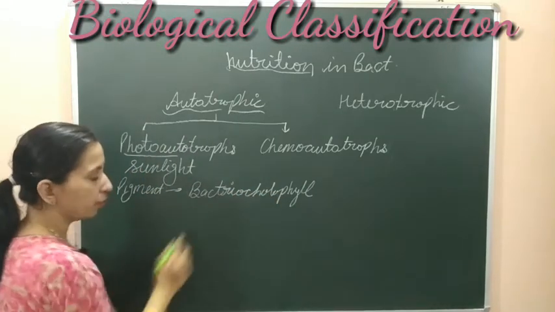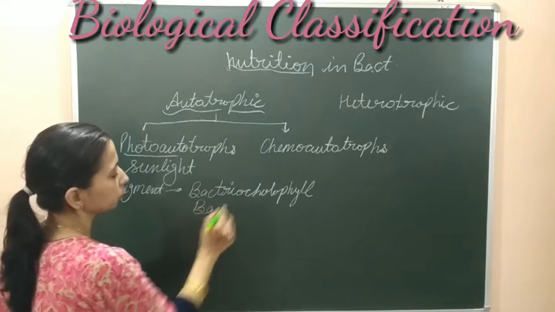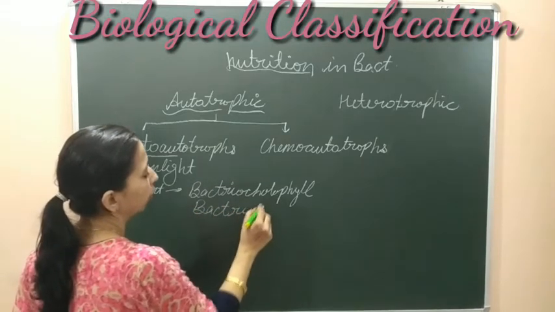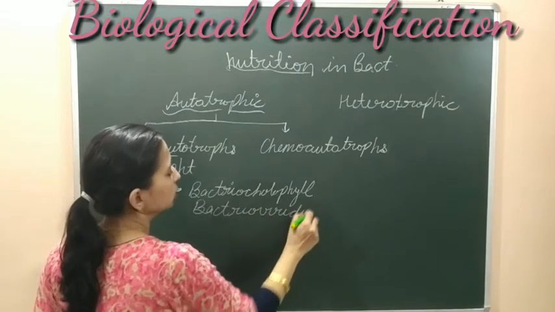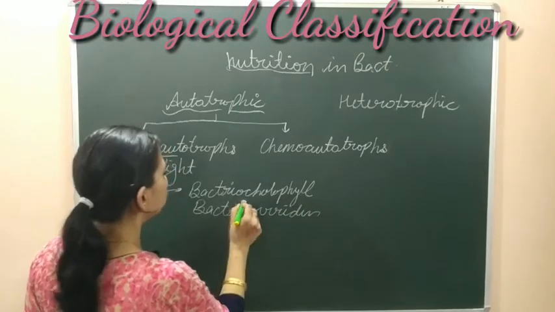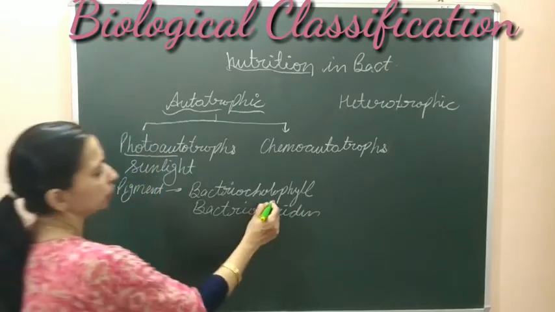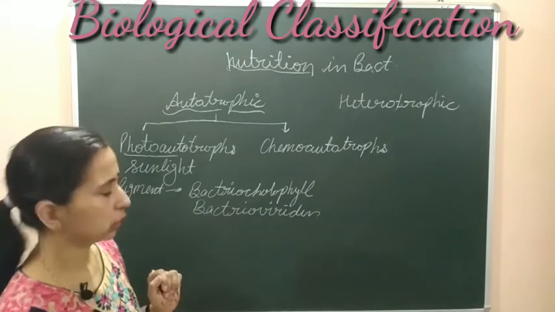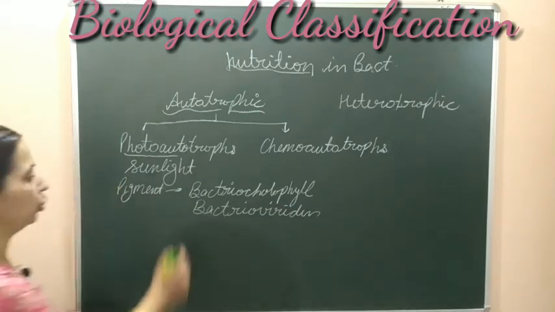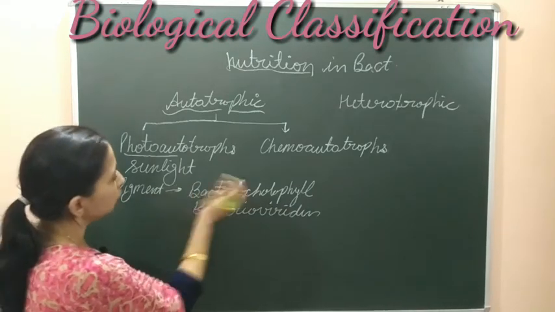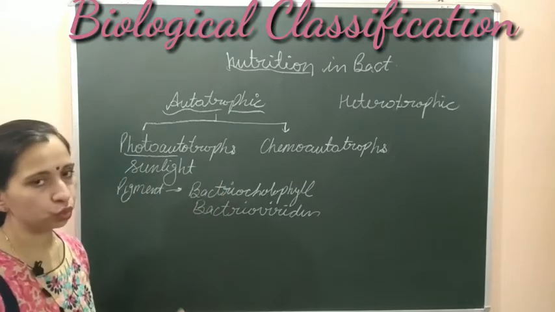Besides bacteriochlorophyll, bacterioviridin can also be found. Some others are also there. So these are some pigments found in bacteria which help them in photosynthesis, bacteriochlorophyll and bacterioviridin. So these are the autotrophic bacteria which do photosynthesis.